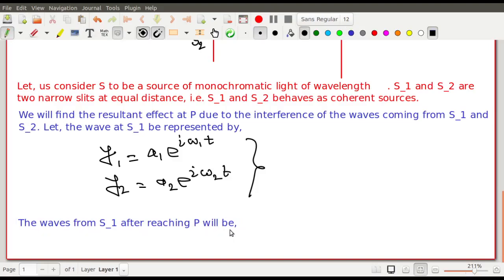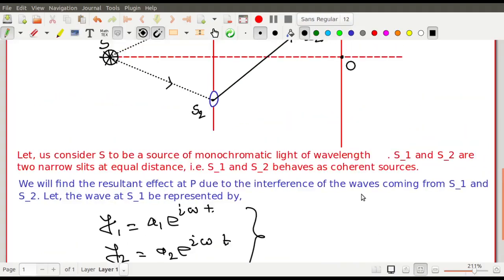So what will be the form of the wave after reaching P? So y1 will be a1 e to the power i, omega1 to 1 will not be, yes, the phases are the same, so don't write omega1, right, both the same. So e to the power i(omega t minus phi), the phase.